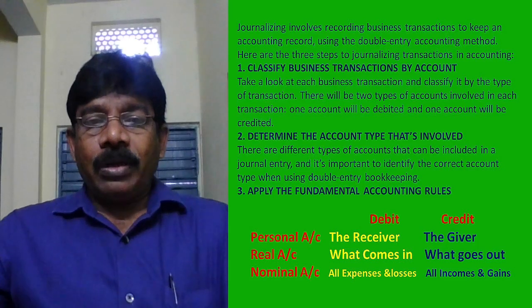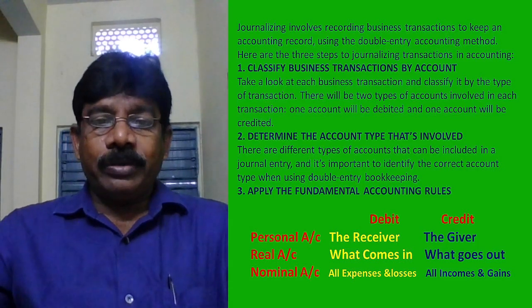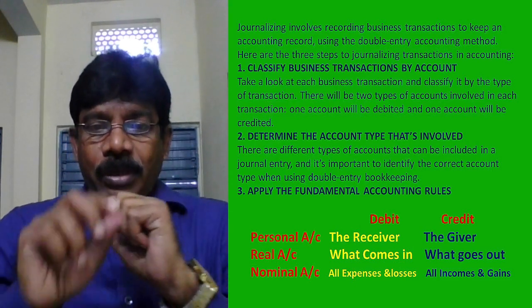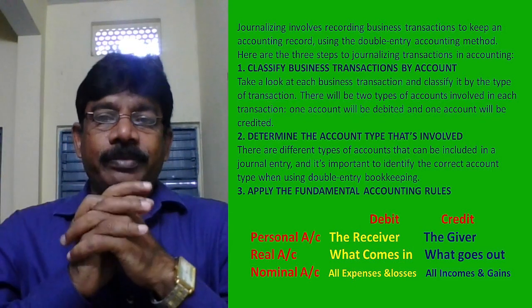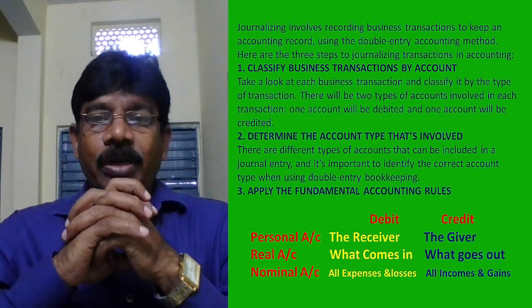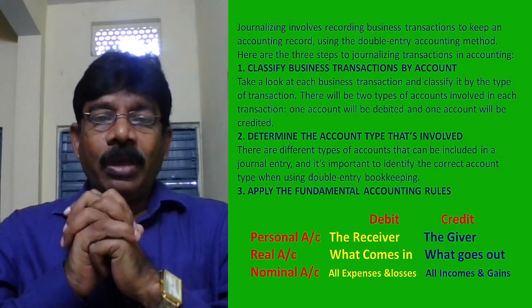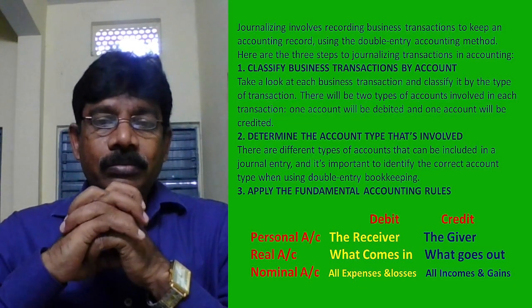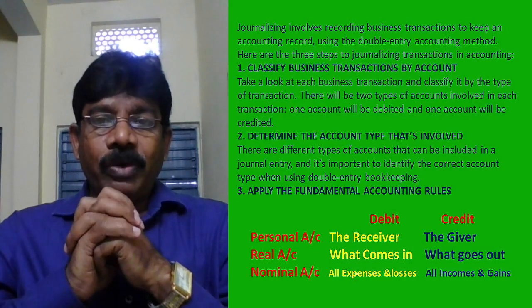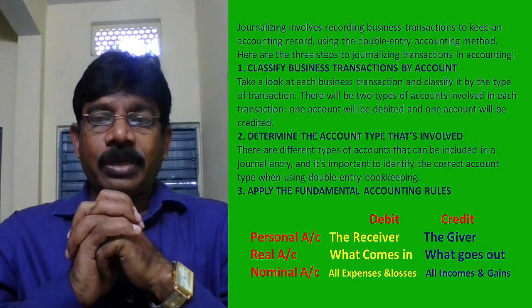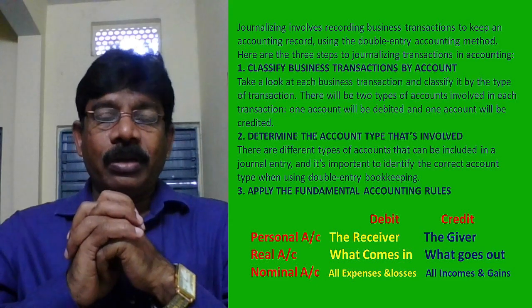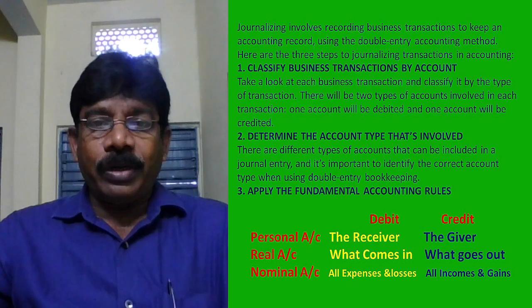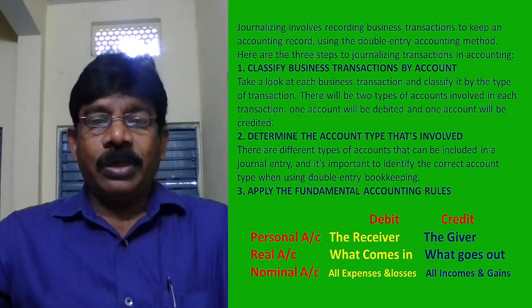So now we are coming to the important item, that is how a transaction is written in the form of a journal entry. Journalizing involves recording business transactions to keep an accounting record using the double entry accounting method. Business transactions should be recorded in the form of journal entries.